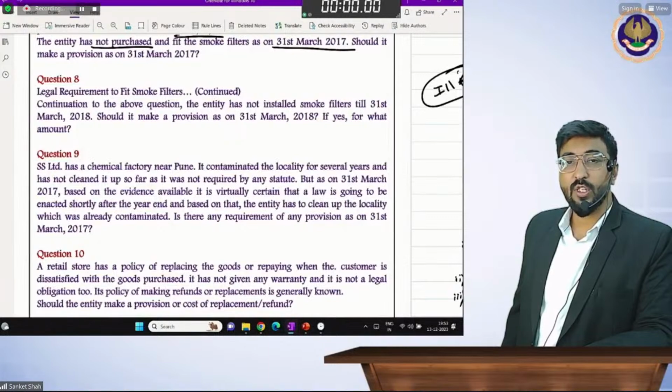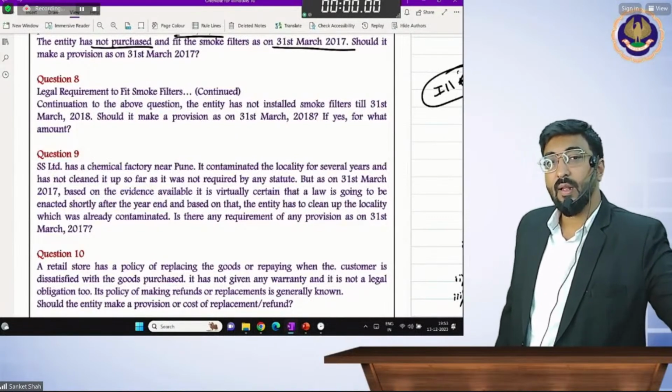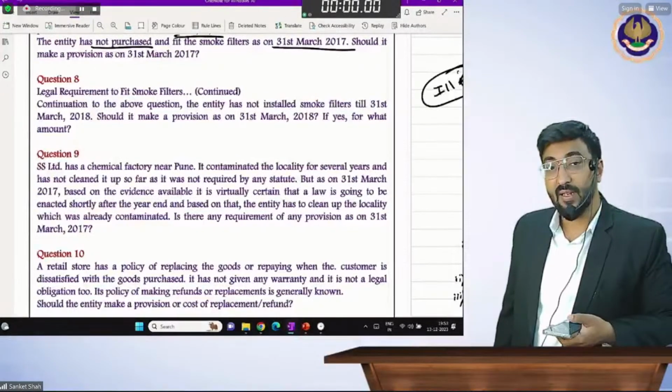Continuation to the above question, the entity has not installed the smoke filters till 31st March 18. Then in that case, tell me the amount.